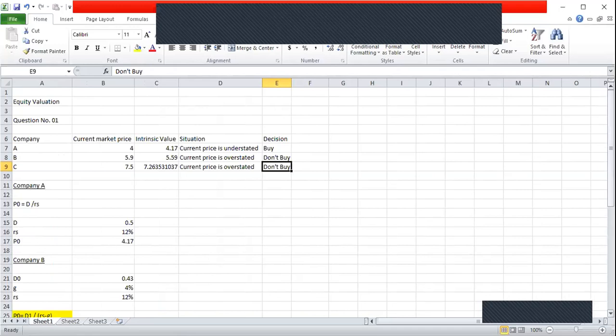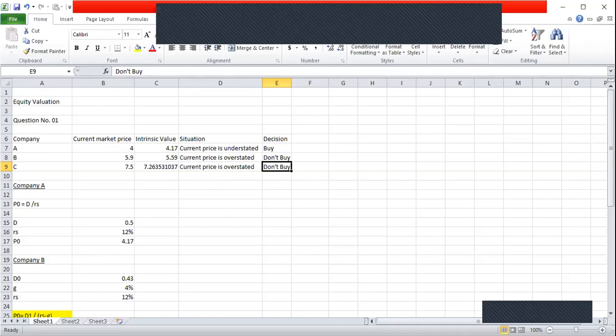In company C, based on two different, or inconsistent, dividend growth rates. Thereafter, we compared the intrinsic values with the current market prices and decided what a potential investor should do.